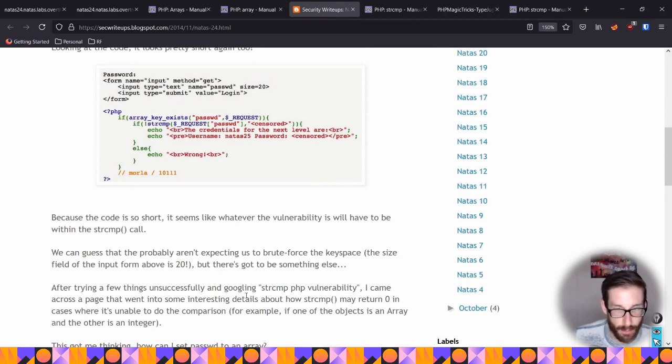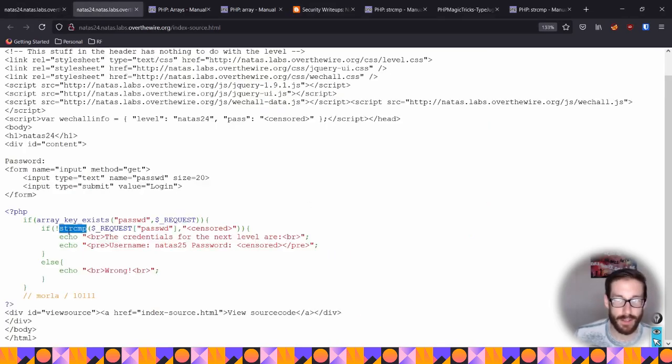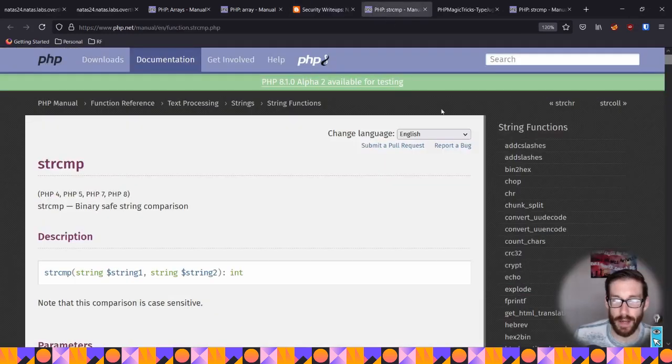I think there was a point down here where they basically Googled this, and I was like, all right, if they Googled it, I'm gonna Google it. I probably should have done that prior because it's a bit obvious: the only function in here is string comparison, so you should look for vulnerabilities in that. Anywho, so I Googled that, started Googling around, found string comparison, and read a bit about what it does.